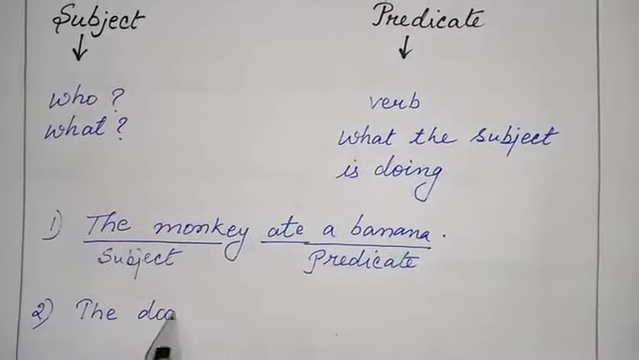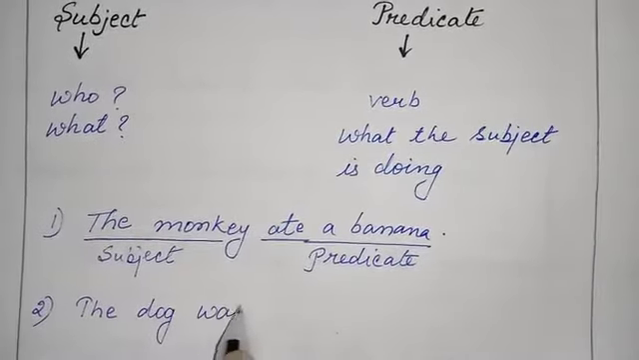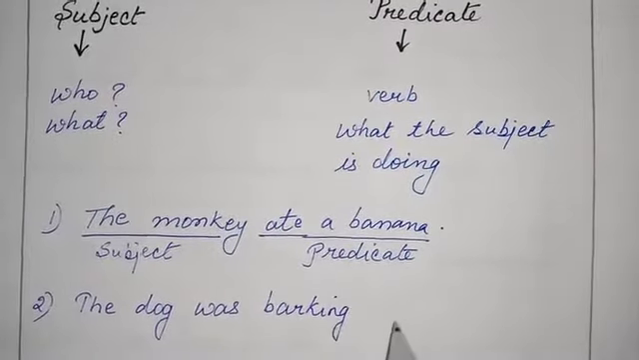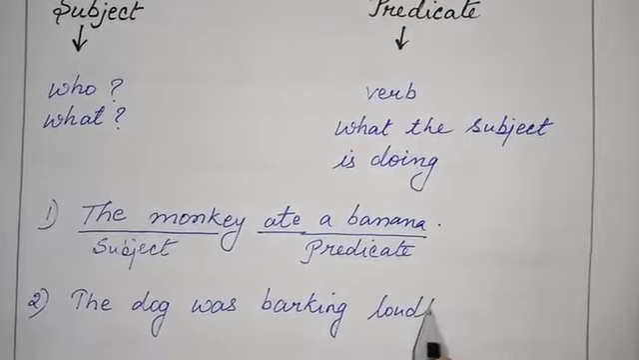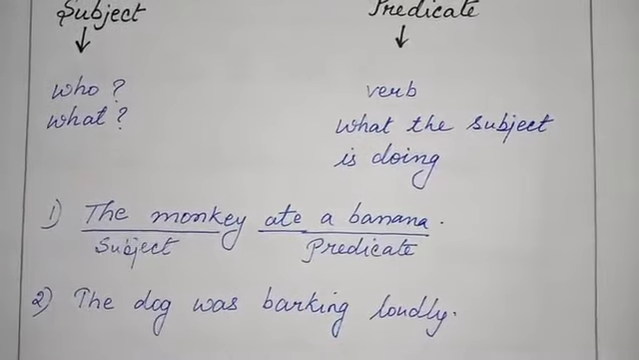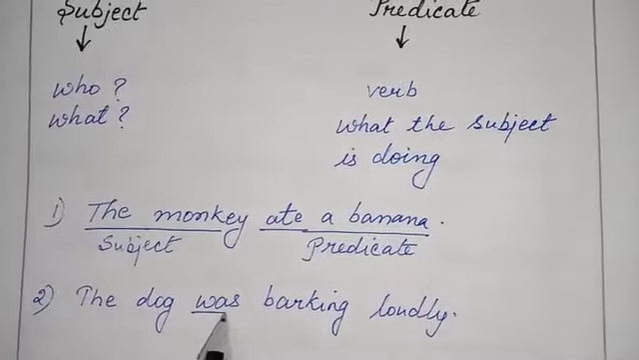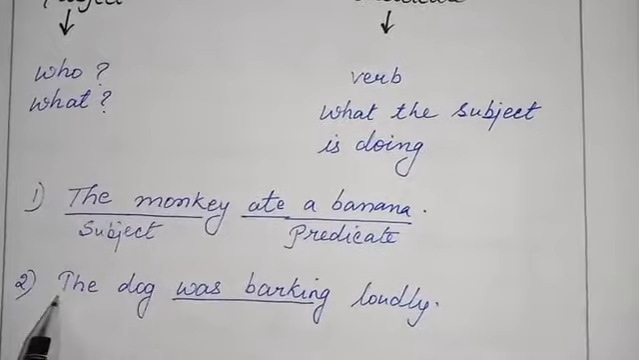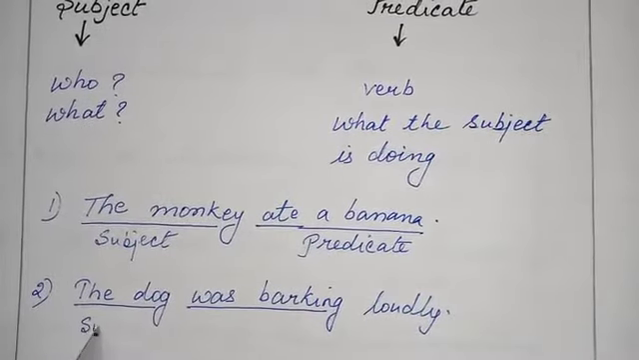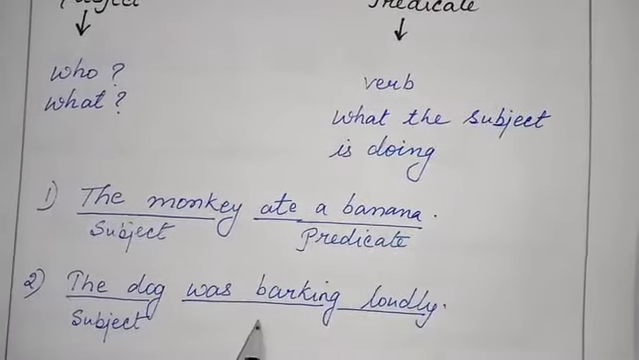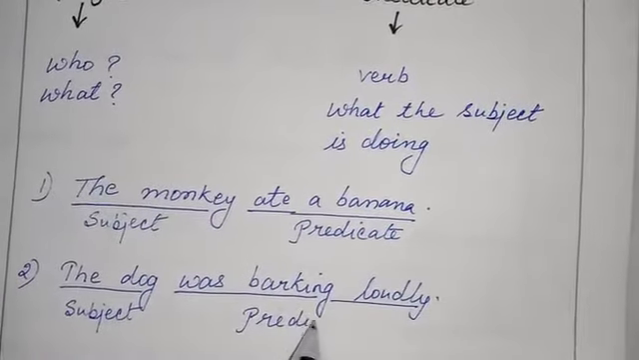Now let us look into one more example. The dog was barking loudly. The same principle, we will have to find out the verb. Was barking is the verb. So who was barking? Obviously the dog. Hence the dog is our subject and was barking loudly is our predicate.